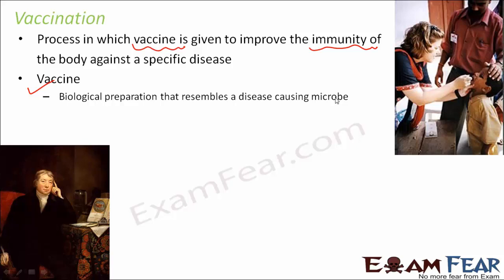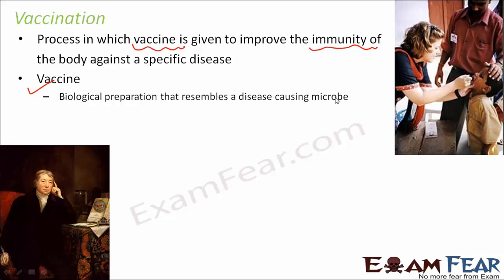Once your body has been attacked by a particular disease-causing microbe, your body remembers that, and it is stored in memory. The next time the same microbe comes and tries to attack, the body fights back with greater immunity so that the disease cannot win over and the person is not affected. That is how the system of our body works.